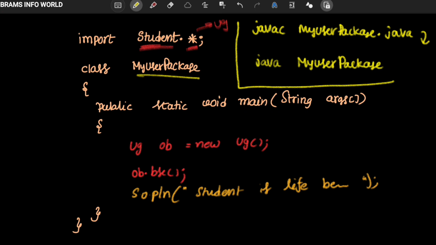Now I'm getting the output from the BSC method and the output from the main class. So what is my output right now?